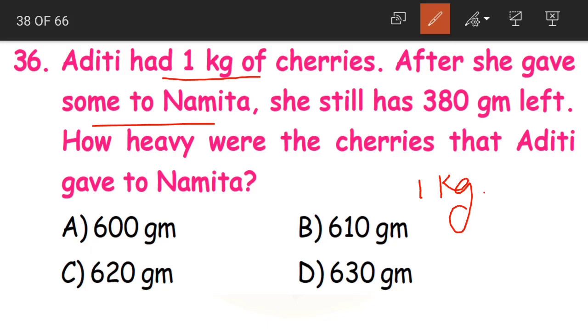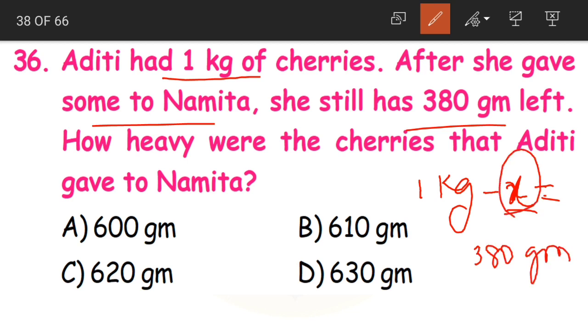When I give something to someone, will the quantity I have reduce or will it increase? Will the quantity decrease or increase? It will decrease. We are giving away. That means we have to subtract. As we don't know what quantity of cherries she has given, we are writing x. 1 kg minus x is equal to, after giving away some, how much was she left with? She was left with 380 grams. Now we have to find our x.